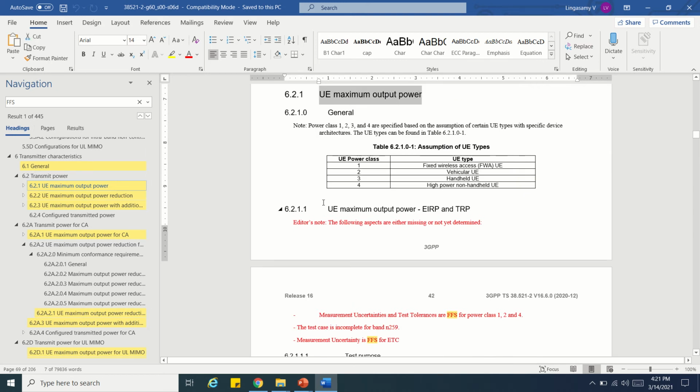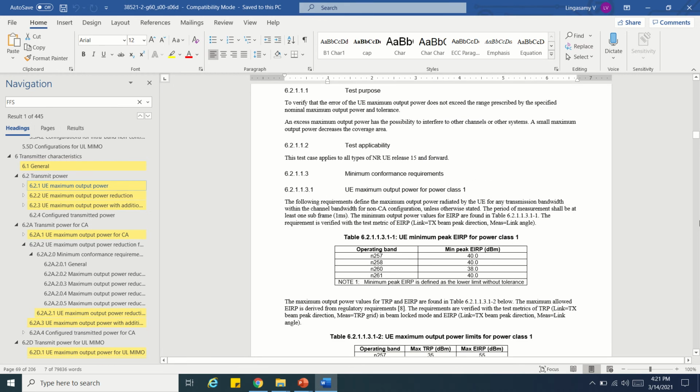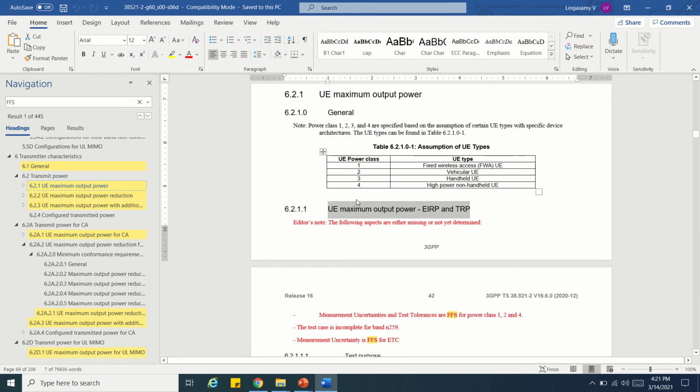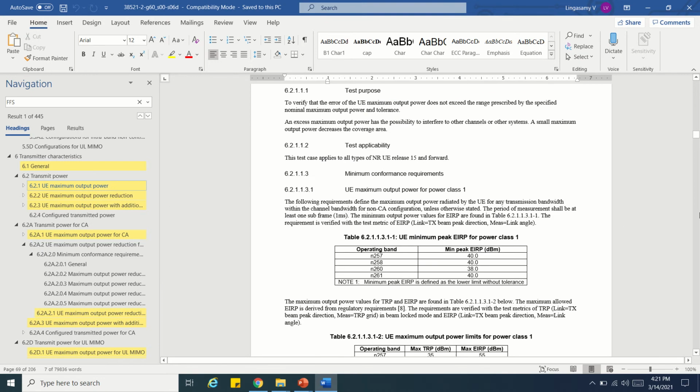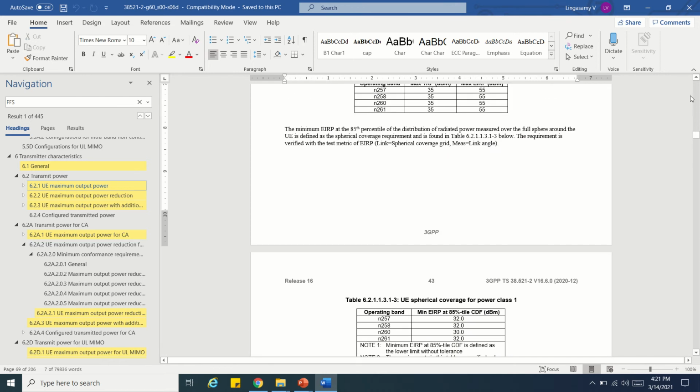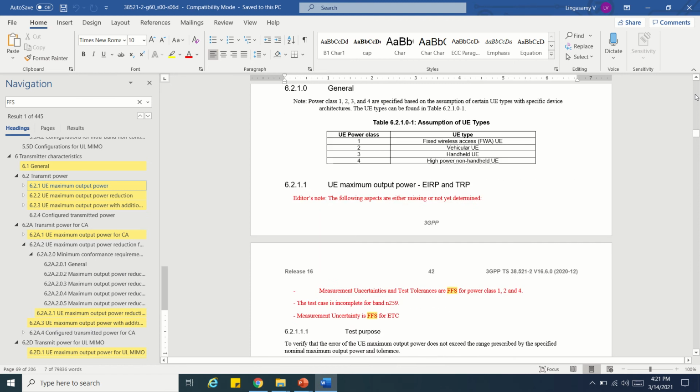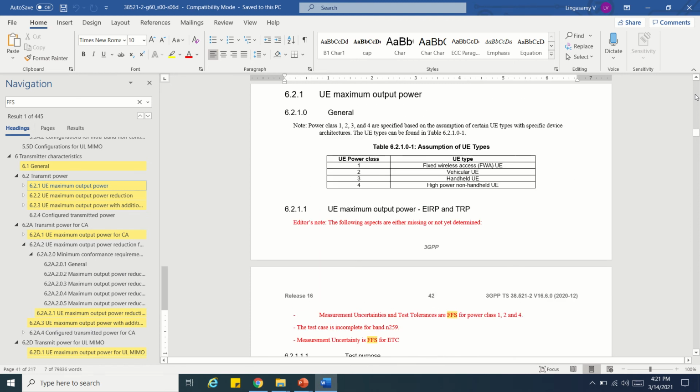Under it we have several subset test cases. You can see here, this is test case number 6.2.1.1, UE maximum output power, EIRP, and total radiated power. It contains a test purpose and all the required information. I think we can see this in detail in the next presentation. So that is what a test case is.